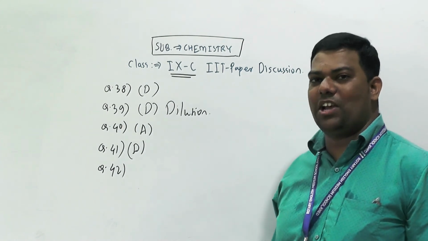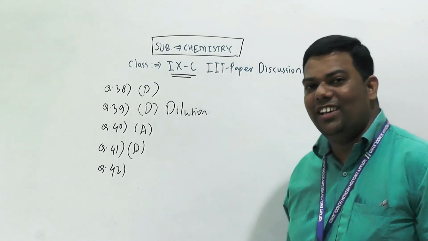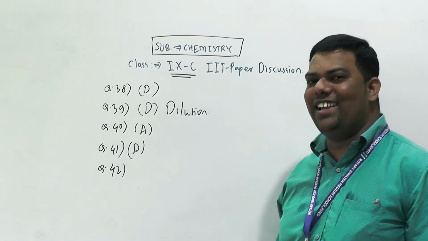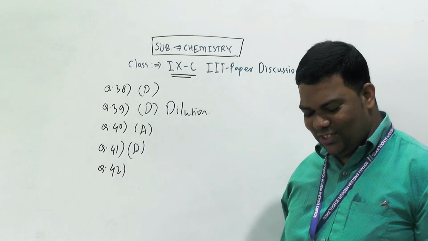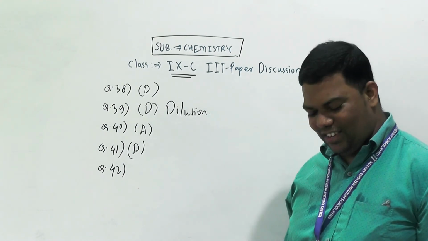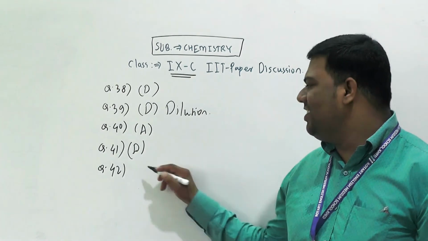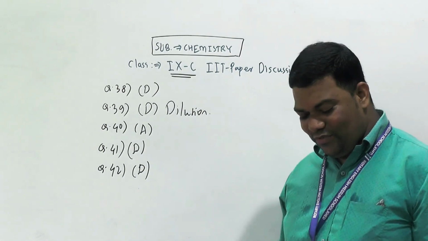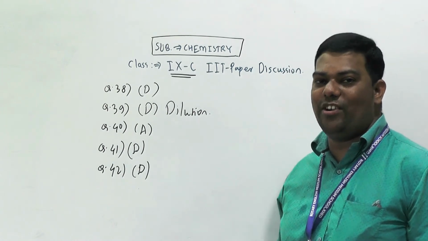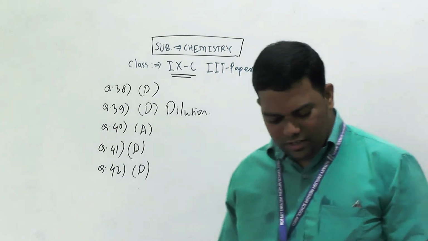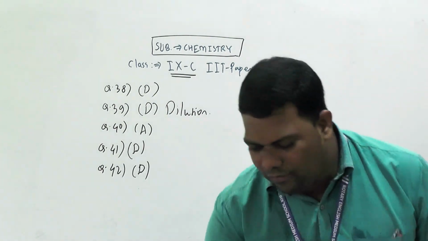It is there, the fractional distillation definition. In that we discussed, the boiling points differ by less than 25 degrees Celsius. Understood? So which separation technique do we have to use here? Fractional distillation.